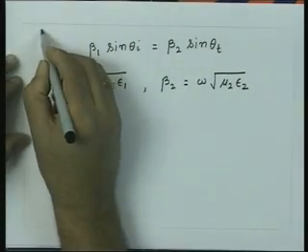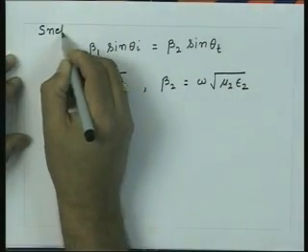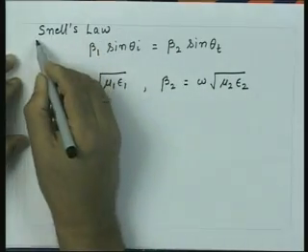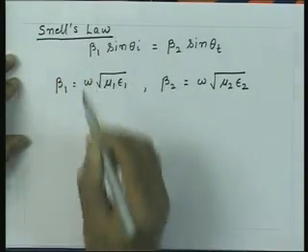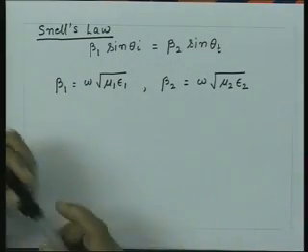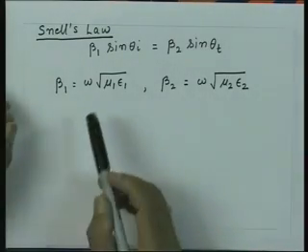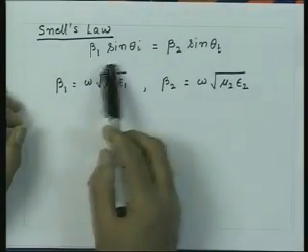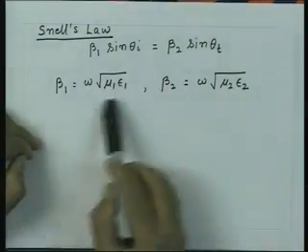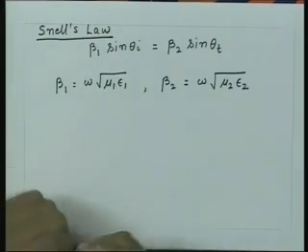So, Snell's law, which we have derived from matching the phase condition for the incident, reflected and transmitted waves, is valid for the fields in the two media for any value of mu 1 epsilon 1 or any frequency omega.